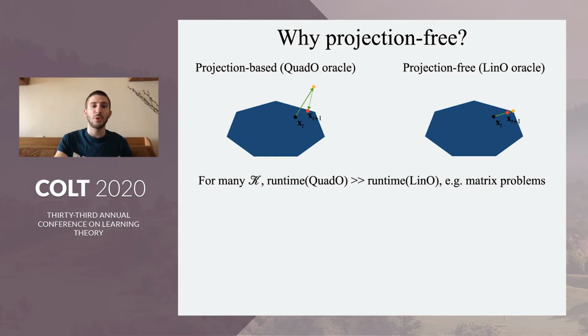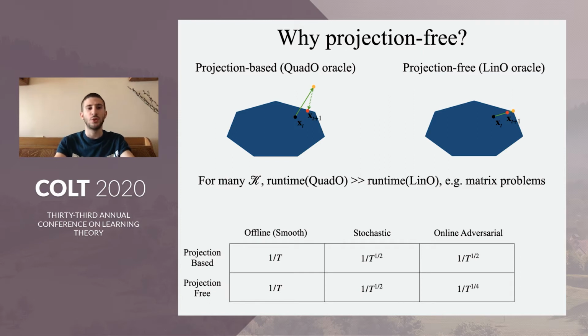One prefers projection-free methods over projection-based methods usually when projecting, which is quadratic optimization, is much more expensive than linear optimization for that constraint set. This is true, for example, for matrix problems and many other problems.